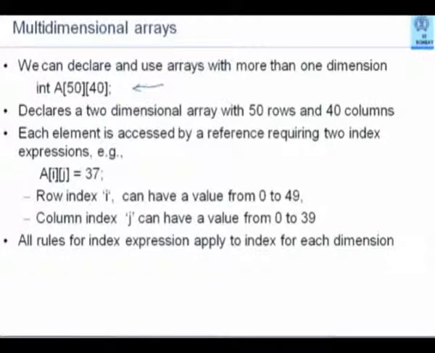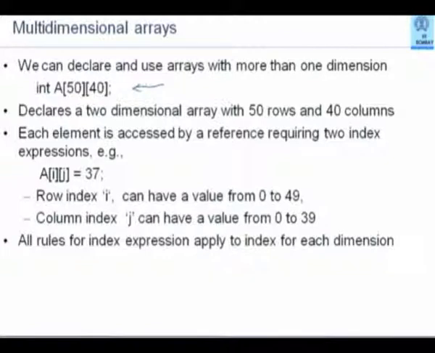So very straightforward. When I say A[i][j] equal to 37, i will have some value, j will have some value, and these values will determine the row number and column number. The restrictions on index expressions are exactly the same as they apply for a one-dimensional array.